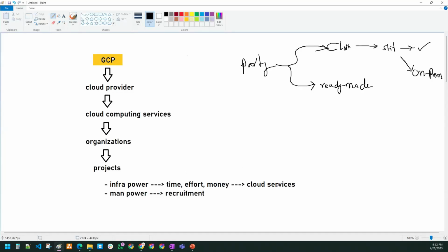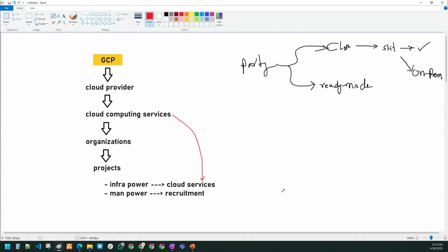So that's the reason nowadays most companies don't want to spend this much money. Right, sir? I don't have much time to buy the cloth and get it stitched. It will take at least one week. I do not have that much time. My clients are not okay with such delivery timelines. What you have to do is spend some time on cloud services. You remove this entire on-premises working model and go for the cloud computing model. So this is where cloud services come in, the cloud computing services.